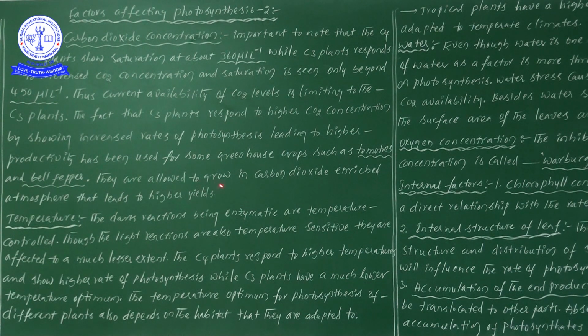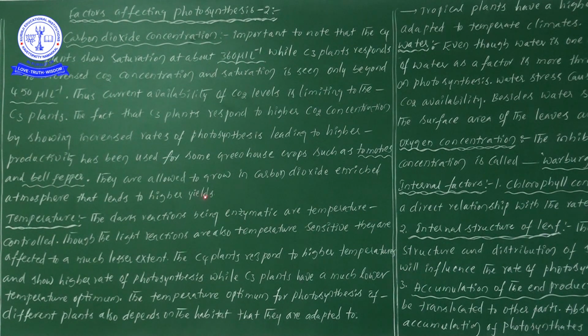Later they are allowed to grow in a carbon dioxide enriched atmosphere, which leads to higher yield. Because of the increased carbon dioxide availability, we can grow some kinds of plants and cultivate them, and finally we can get more yield.